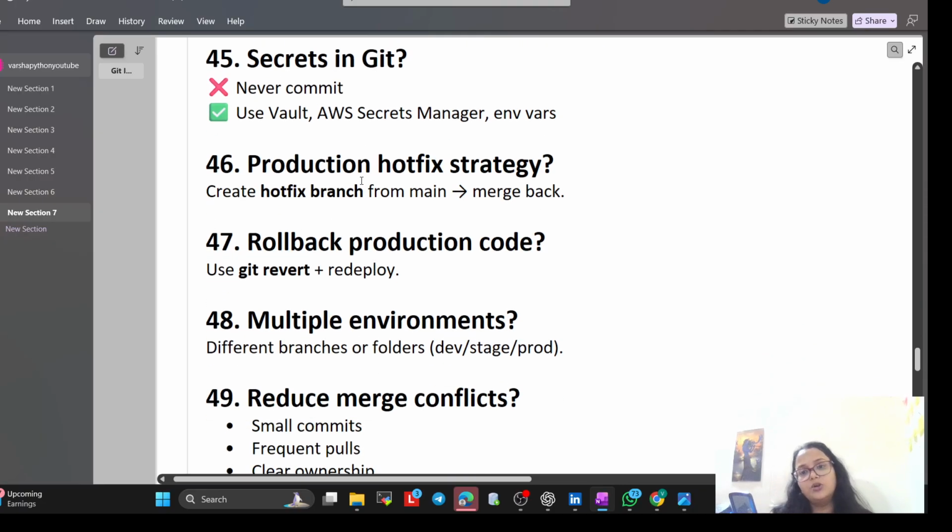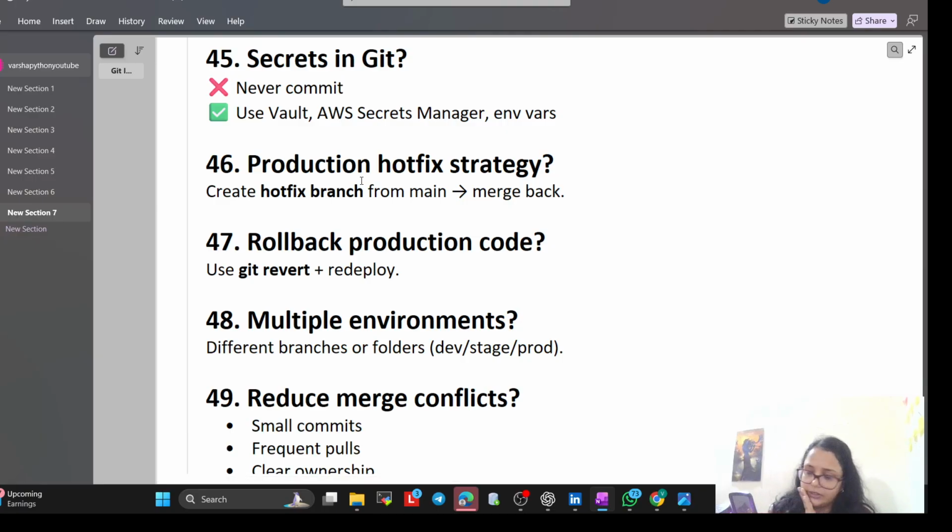Rollback production code: git revert plus redeploy. Now redeploy means, what can we say, like the dark mode in mobile phones overheating. So we use git revert to undo the change and redeploy the light mode version in a second. So that is like if some feature you are not liking, revert it and then bring it back later as a new feature.